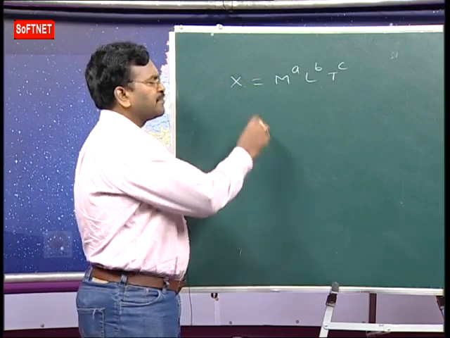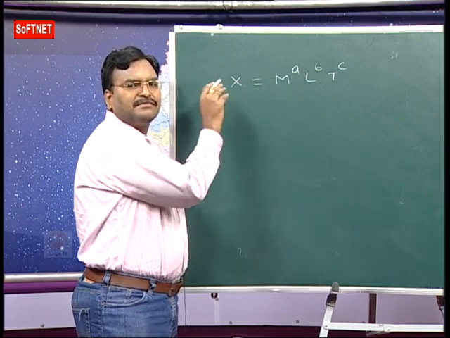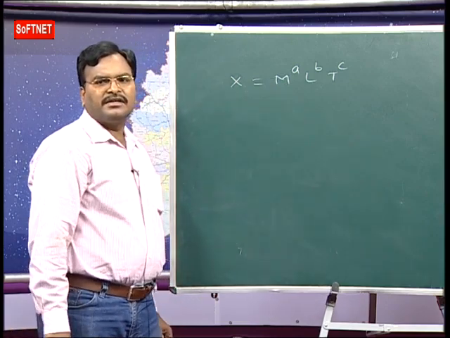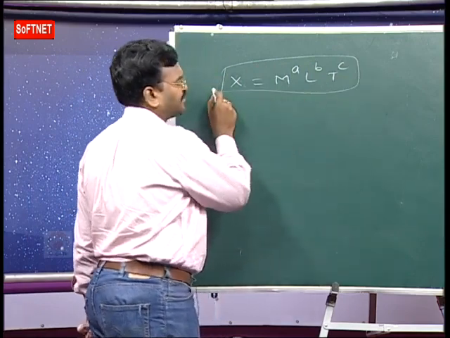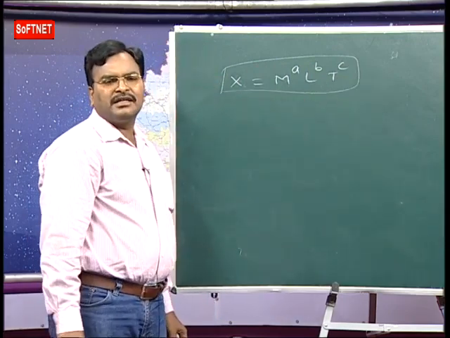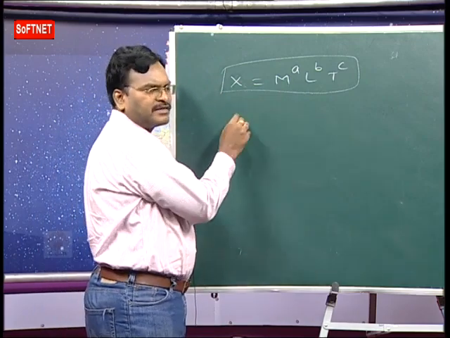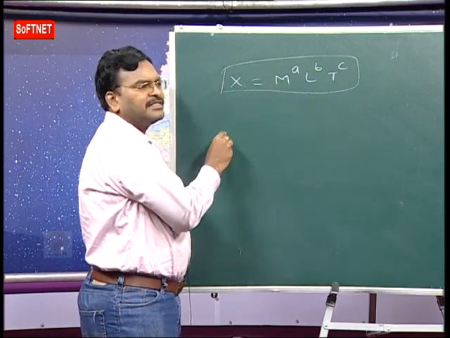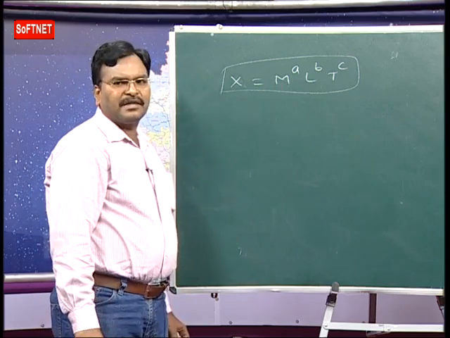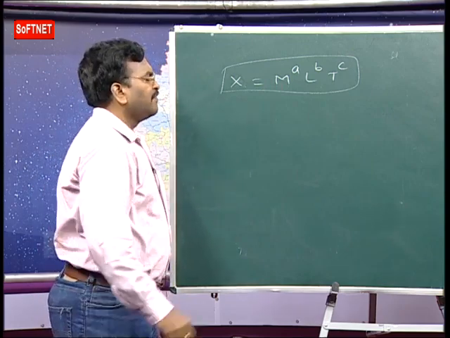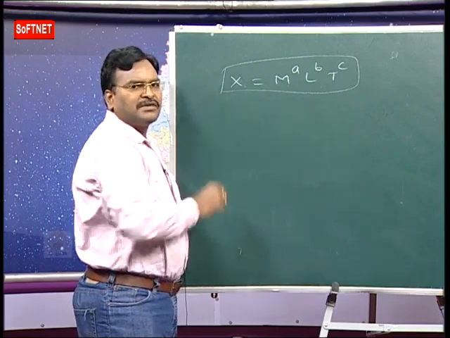Here the dimensional formula is always in terms of fundamental quantities. What is the dimensional formula? It is an expression which represents a physical quantity in terms of fundamental quantities. Now what are a, b, c? a, b, c are the dimensions of mass, length, time. What are dimensions? Here dimensions are the powers only.